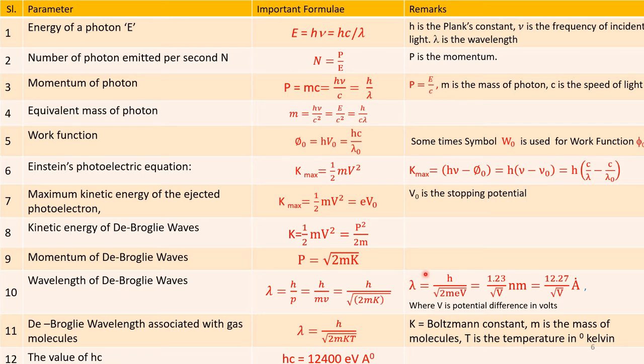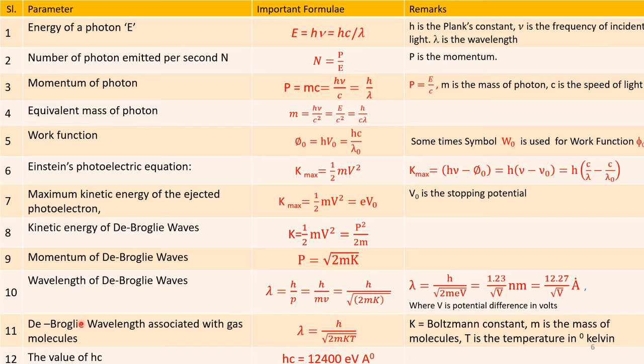that is equal to, substituting the values of Planck's constant, the charge of an electron e, and the mass of an electron, 1.23 divided by square root of V in nanometer. That can also be written as 12.27 divided by square root of V Angstrom, where V is the potential difference in volts.